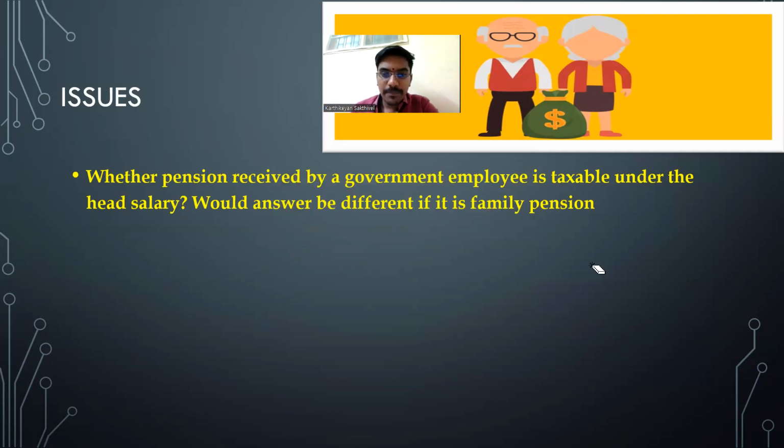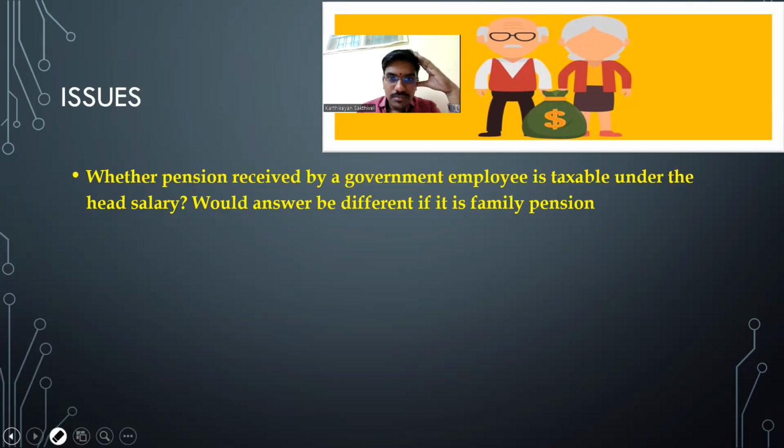Sir, I think it should be taxable because, as pointed out in the beginning, it can be monetary or non-monetary, like it can be an incentive also. So probably this can be considered as a facility, and this is available because there is an employer and employee relationship, and it was also due in the past. So I think it should be considered as taxable. It should be under which head? Salary only.